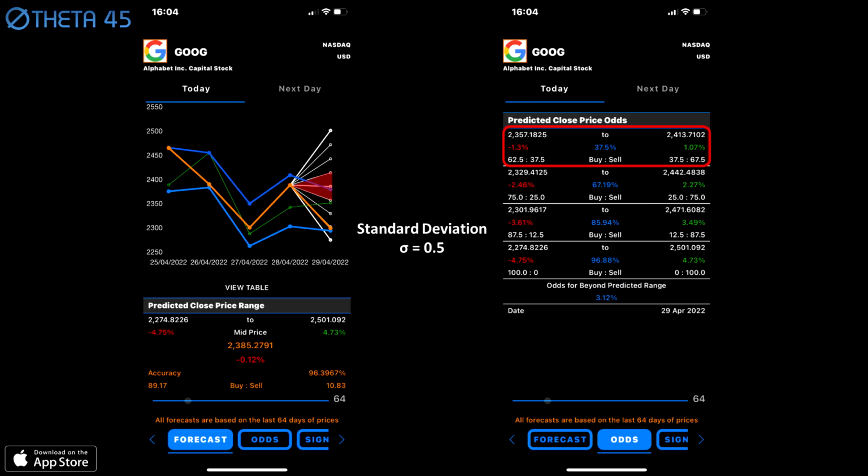The odds screen shows the actual probability in blue for the forecast range corresponding to a standard deviation of 0.5 and a standard deviation of 1, 1.5 and 2. The last odds is the percentage probability that the next close price will fall outside the forecast range.